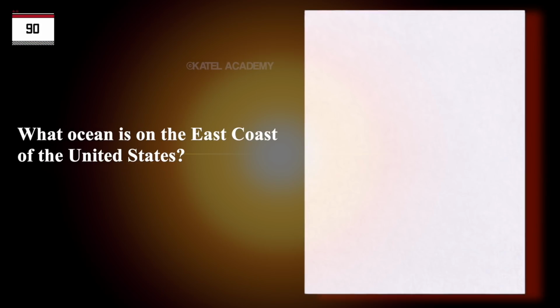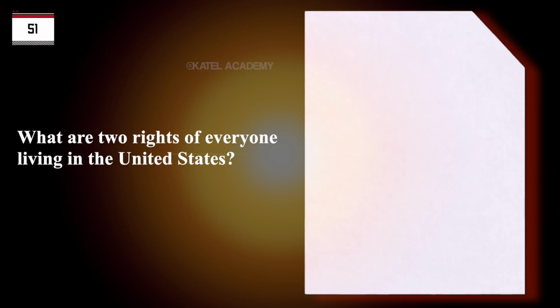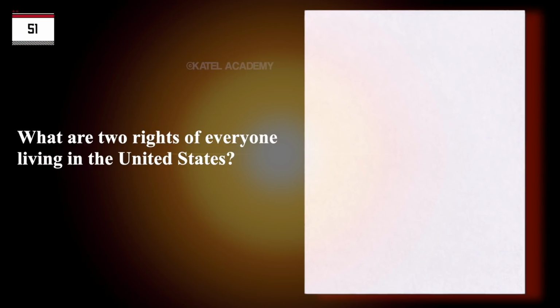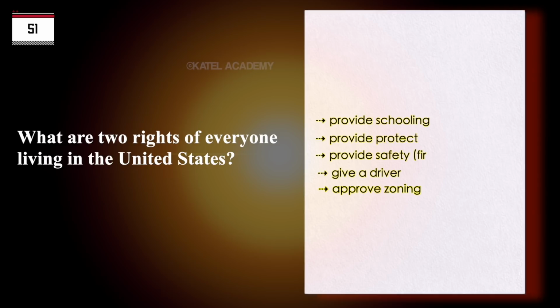What ocean is on the east coast of the United States? Atlantic Ocean. What are 2 rights of everyone living in the United States?